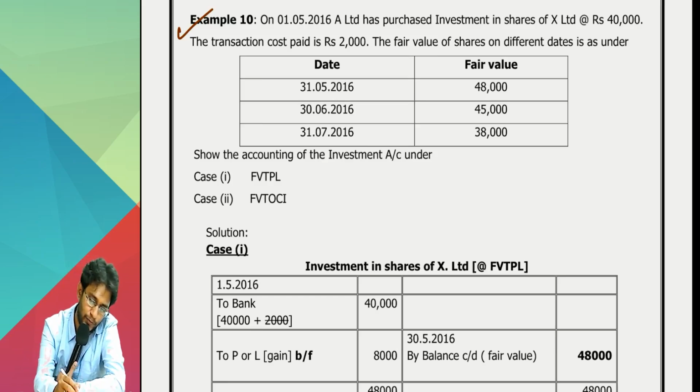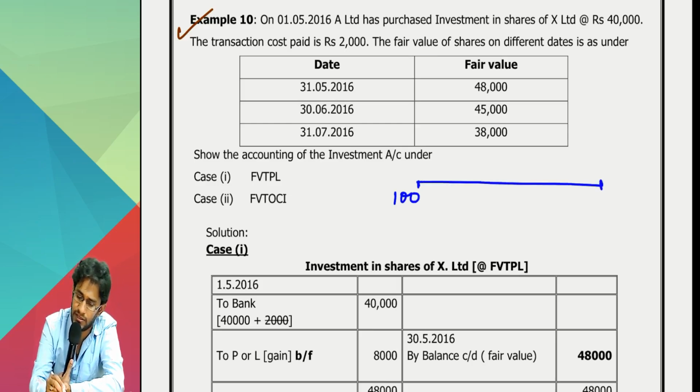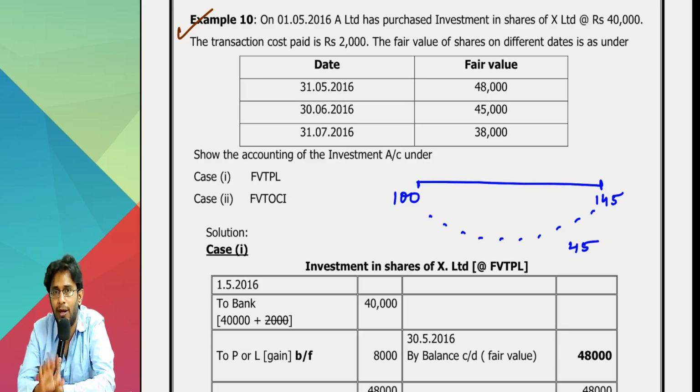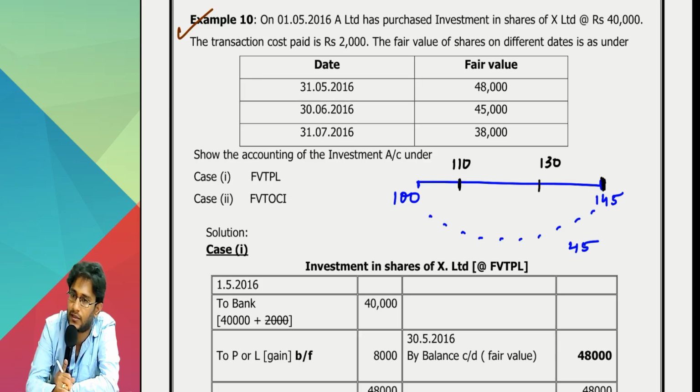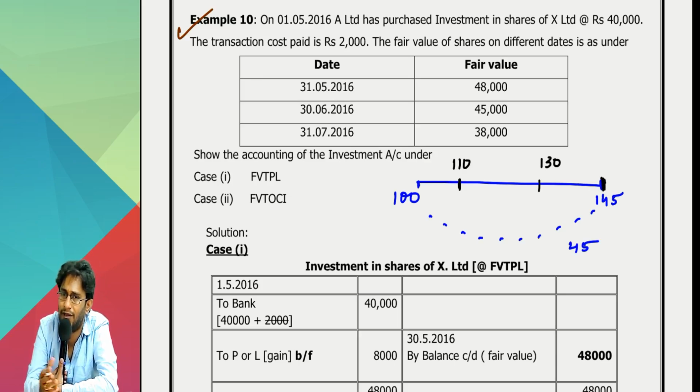Now tell me, sir. One share you bought at 100 rupees. First year beginning. First year ending the share value became 145. What is your fair value gain? 45. Imagine one company has fair valued the asset directly at the end of the year. He will get a gain of 45. Another company first fair valued the asset here, later on fair valued the asset here, ultimately fair valued the asset here. How much gain will they get? They will also get 45 only.